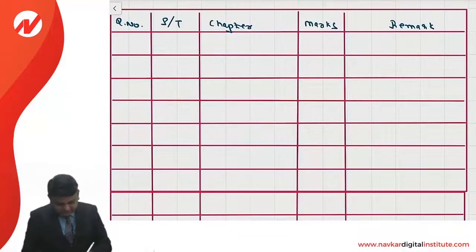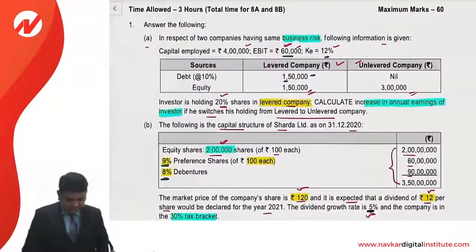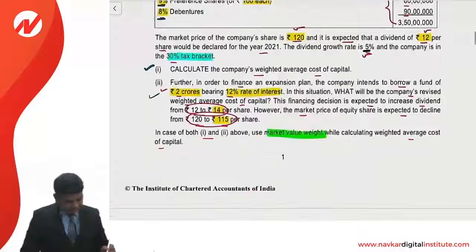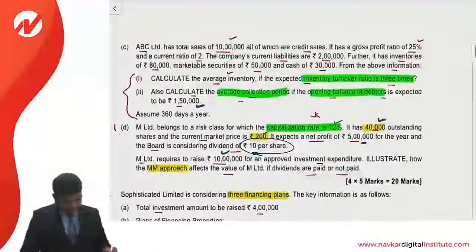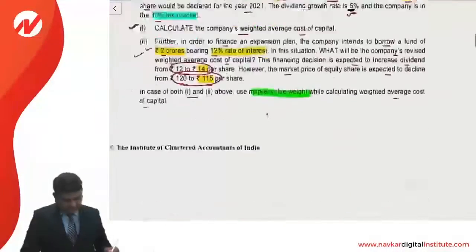Starting with question number 1A, it is a practical question from the chapter of capital structure theory. It is 5 marks.